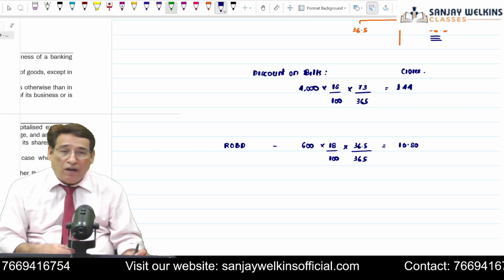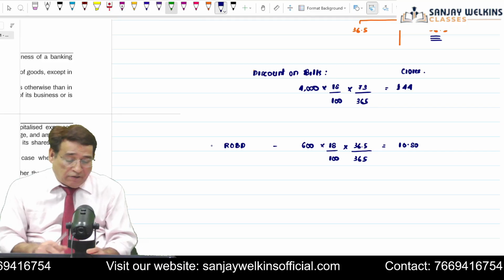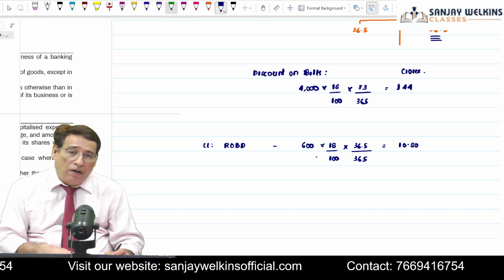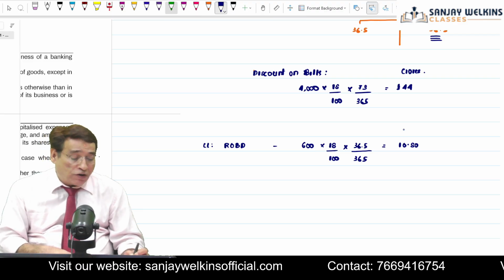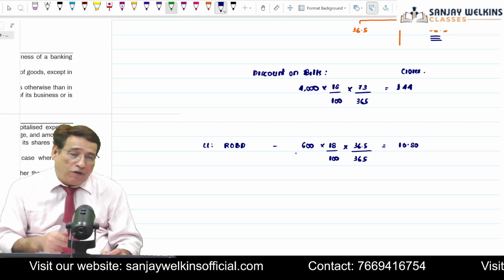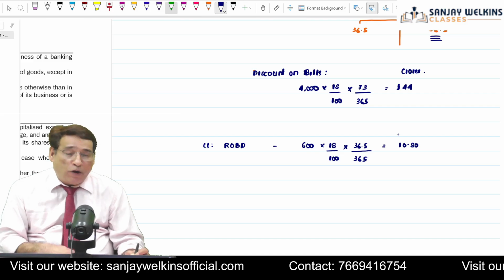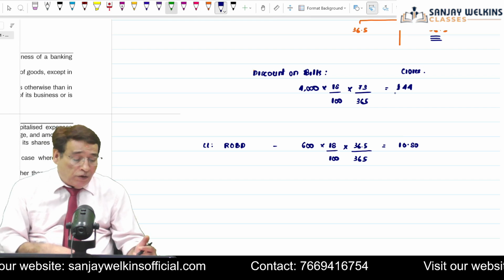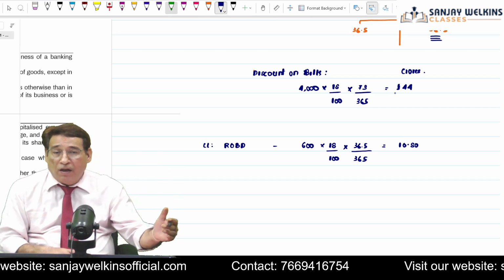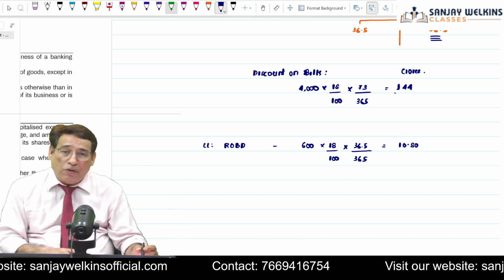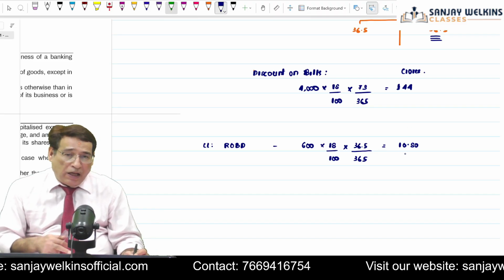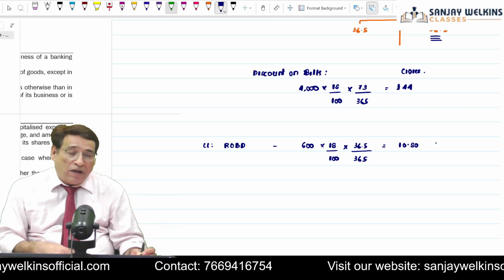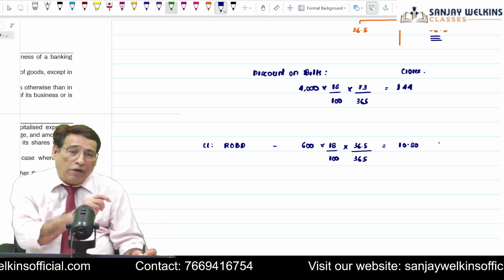However, at the end of the current year, it will be known as the closing balance of rebate on bills discount account. At the end of the current year, I will have to subtract 10.80 from 144, because this 10.80 cannot be considered as the income of the current year, but it will become income of the next year, because in the next year the bill will mature. This is the closing balance at the end of the current year, but when the next year starts, it will be considered as the opening balance of rebate on bills discount account.